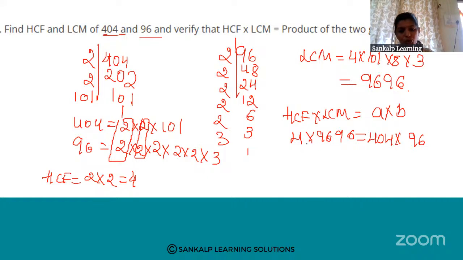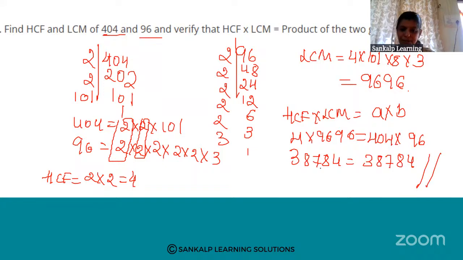Right? 4 into 9696. You will get 38784. Here also 38784 you will get.